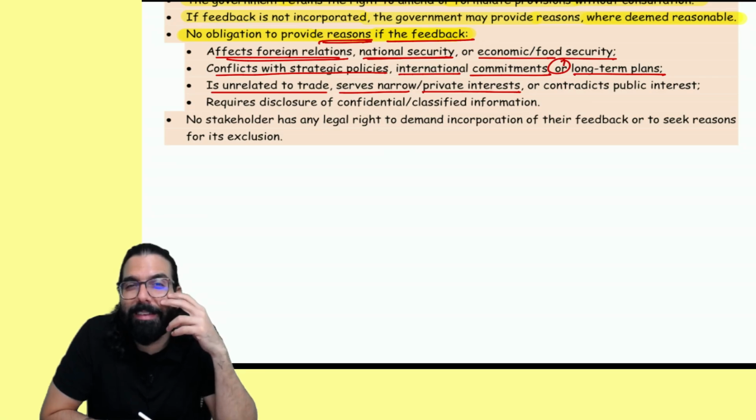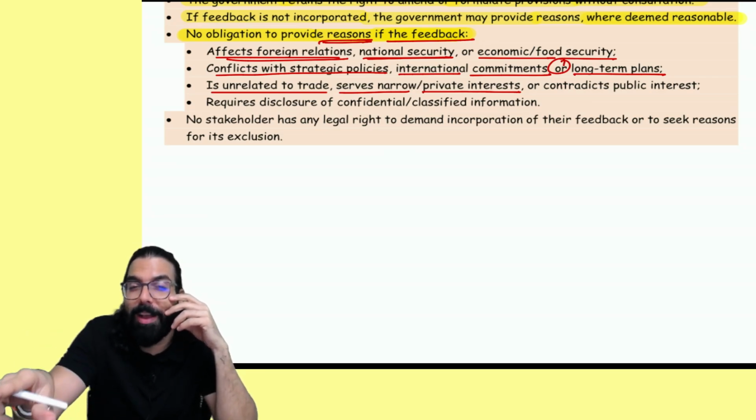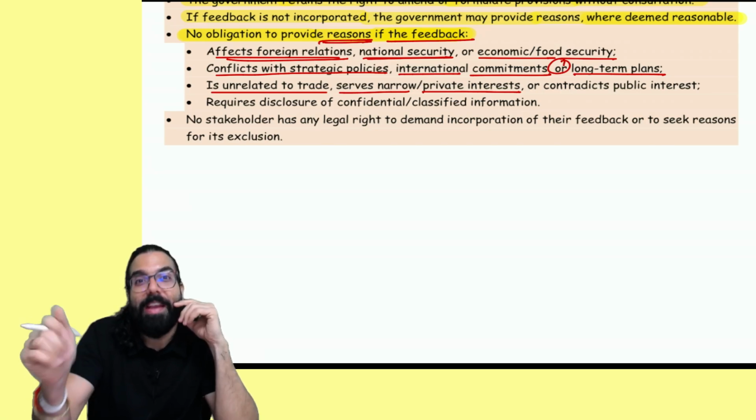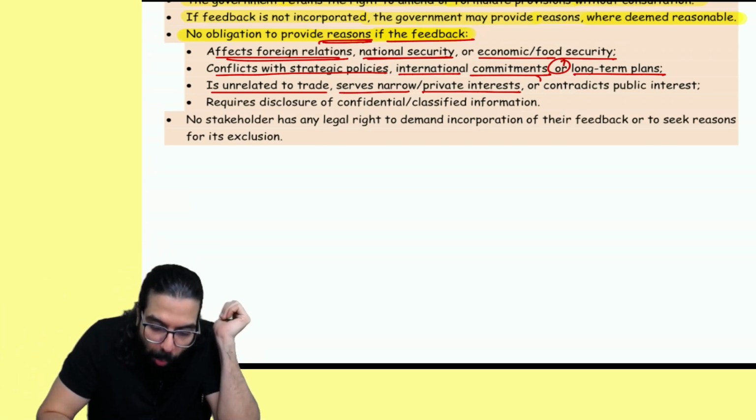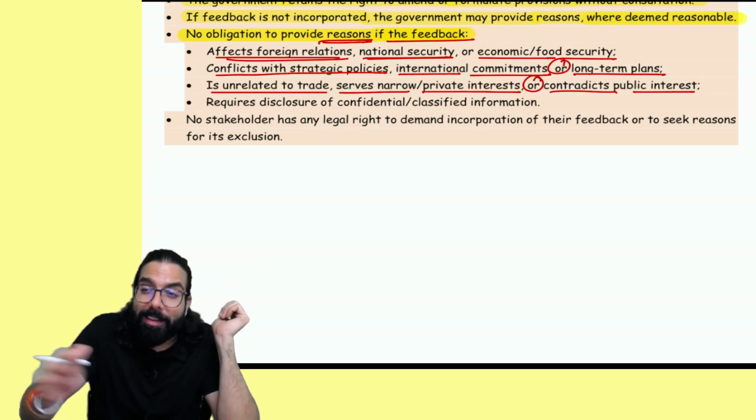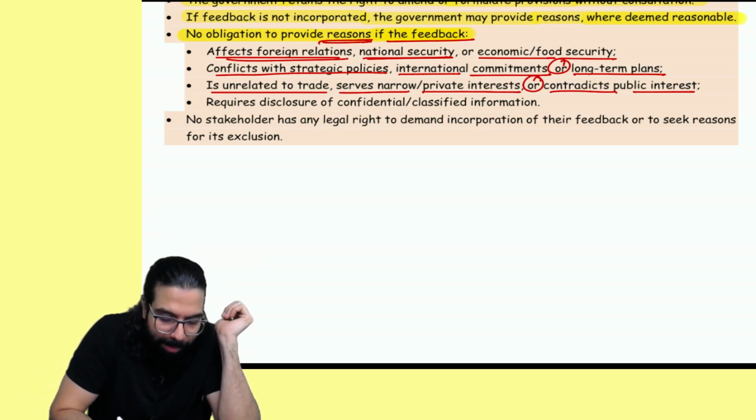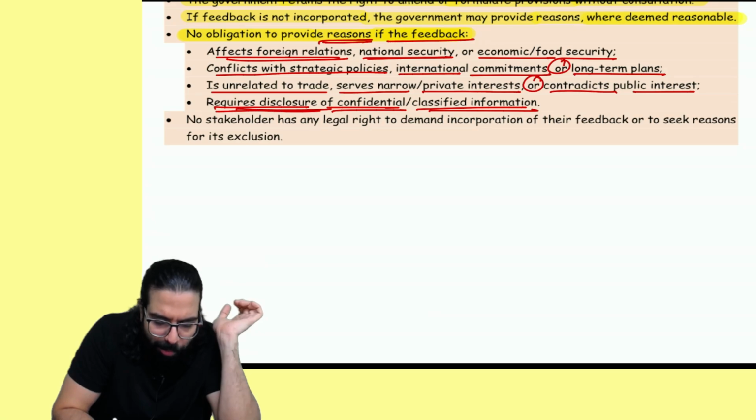One person is giving a suggestion, but that is actually helping him or his friends who are there. That is why he is giving that suggestion. Or it contradicts public interest. His suggestion is against public interest. Or it requires disclosure of confidential or classified information.